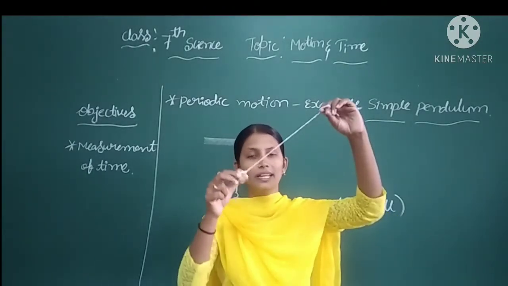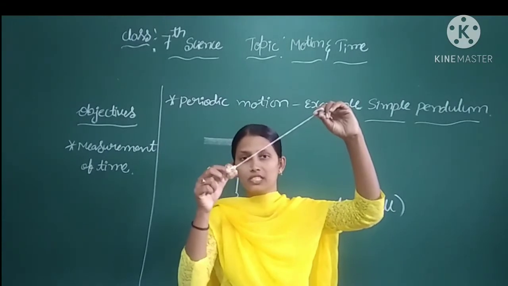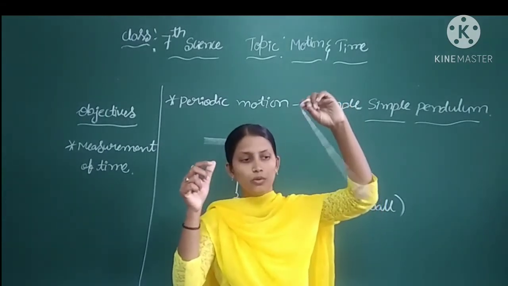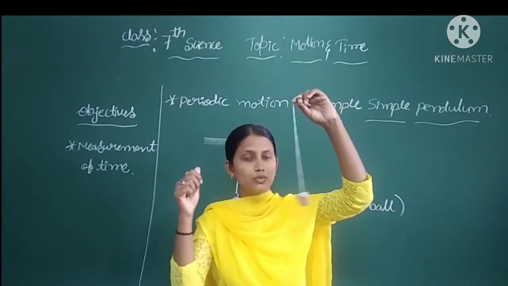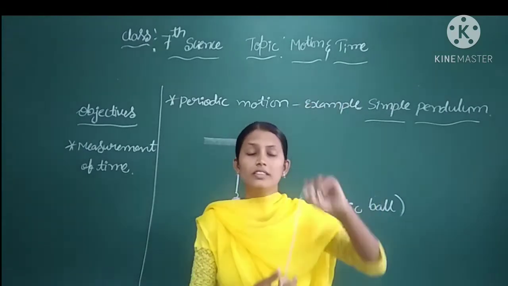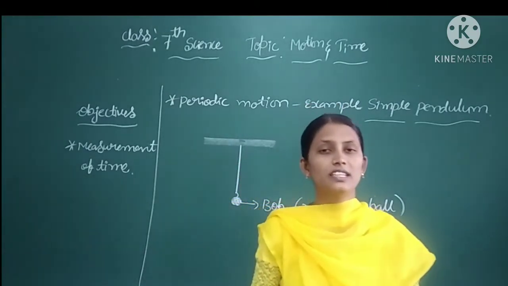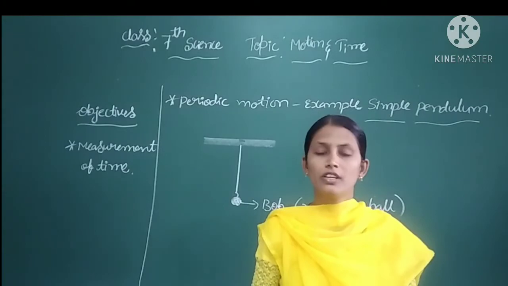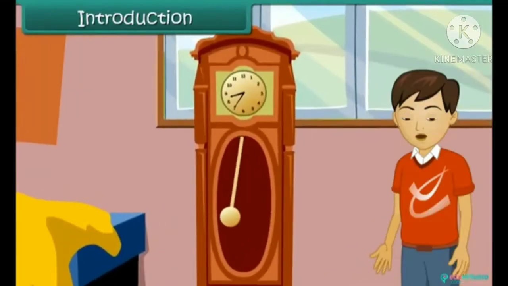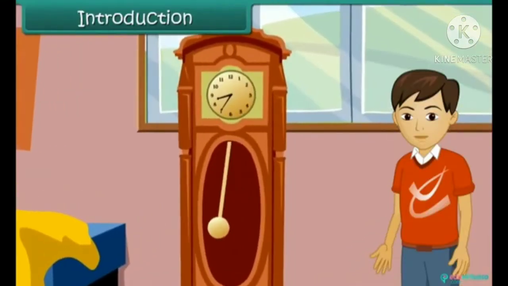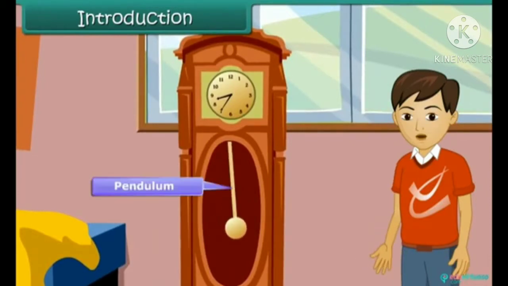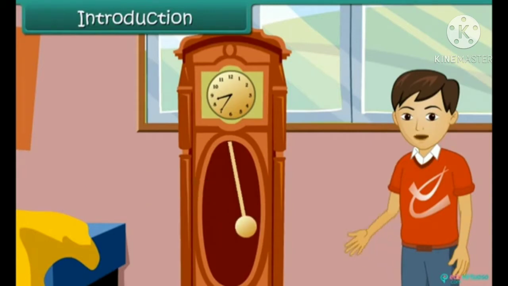See, look at here. When I leave this bob from a fixed point, it starts to move and it will return back to its original place. So this type of motion we are considering as the oscillatory motion. Look at this video. Do you remember seeing at the bottom of the clock a long stick with a ball attached? That is a pendulum. It moves back and forth in harmony with the tick-tocks of the second hand.